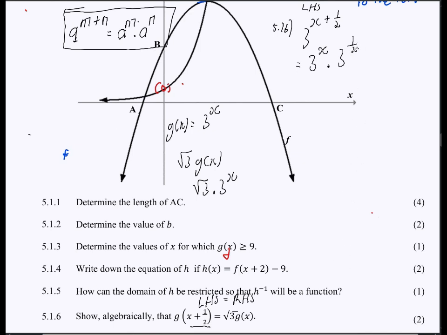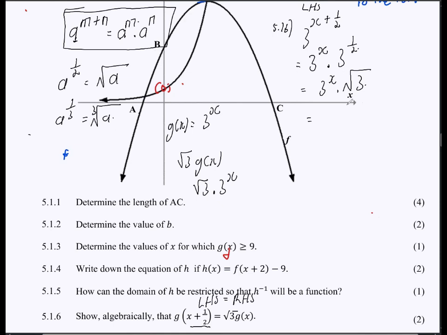But we know that 3 to the exponent of 1 over 2 can be written as what? Can be written as root of 3, right? Again, it comes from a law of exponents. It says if I have a to the exponent of 1 over 2, this can be expressed as square root of a. And if I have a to the exponent of 1 over 3, this can be expressed as cube root of a. Those are laws of surds and exponents.